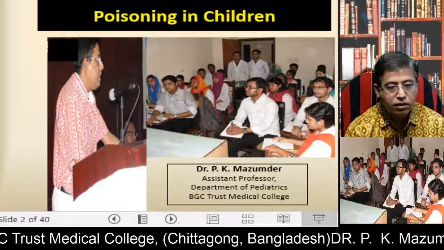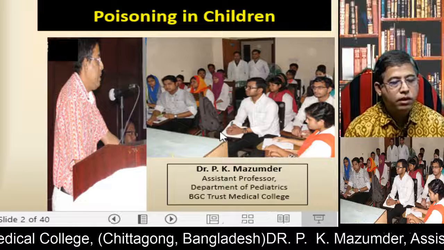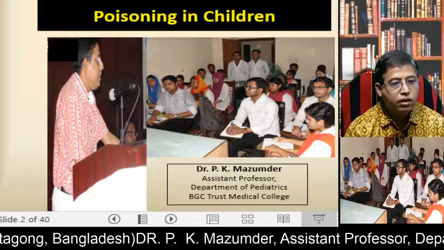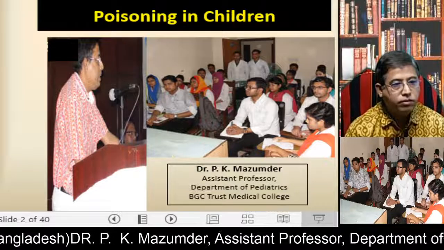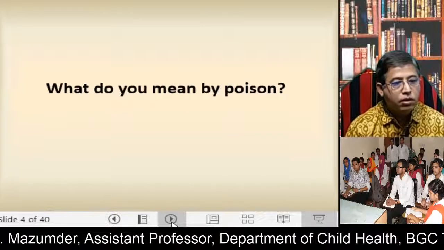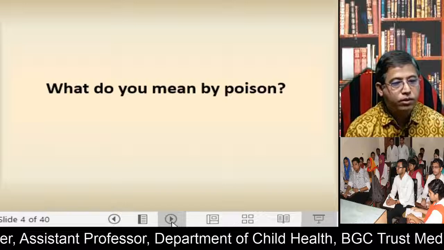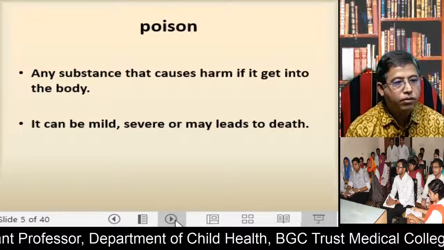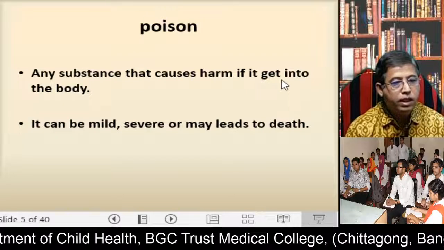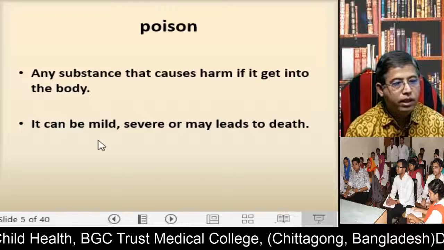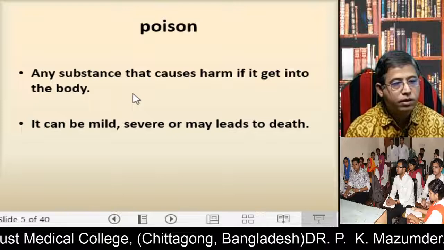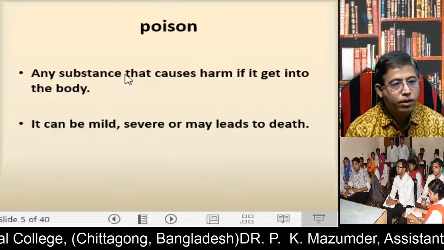Dear students, today I want to discuss poisoning in children. Now, what do you mean by poisons? Poison is any substance that causes harm if it gets into the body. It can be mild, severe, or may lead to death. So, any substance which produces harm to the body.